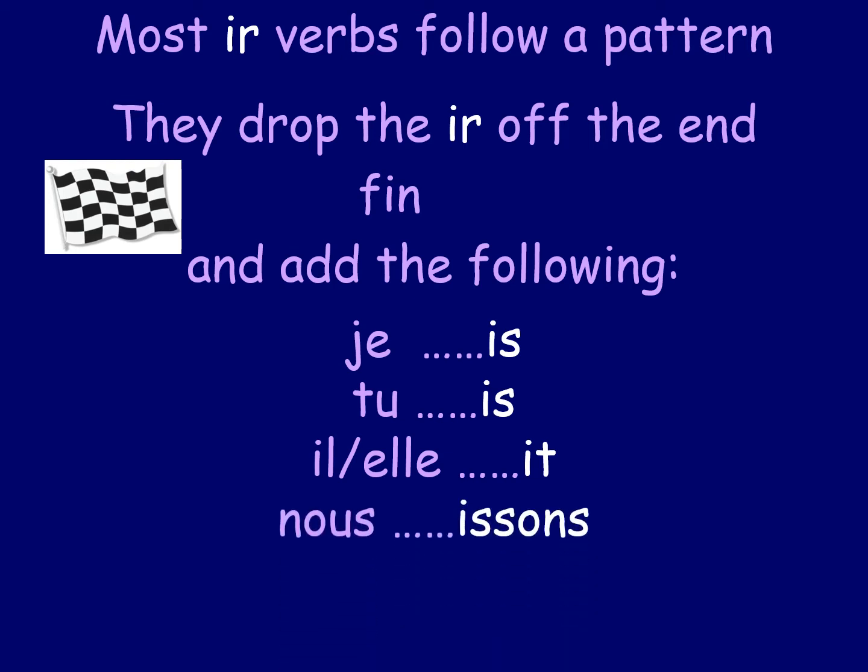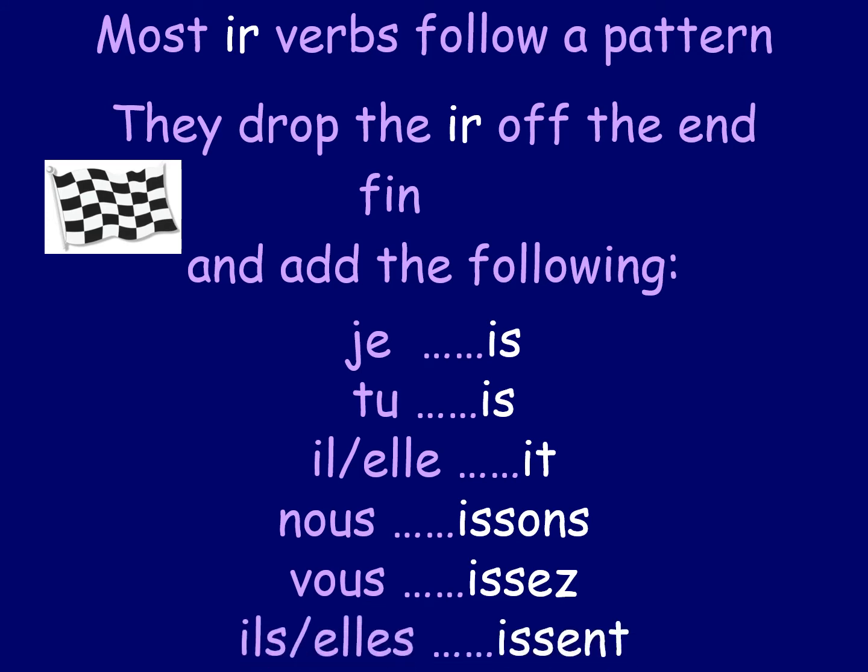And then we can move on to the bottom ones, and this is where it gets a bit different, I'm afraid. Like I said, I wish all these endings would just be the same. We could just learn one set of endings, but unfortunately we have to learn different types of endings, and this looks quite complicated. So we've got ISSONS for we, ISSEZ, and ISSENT. It looks quite complicated, but actually if you look at it, the ONS, EZ, ENT is just the same as we've learned already. We've just got to try and remember to put ISS in front of it. So it looks a lot different, this verb.